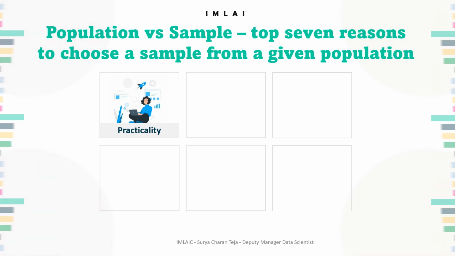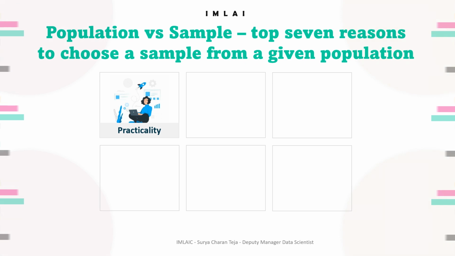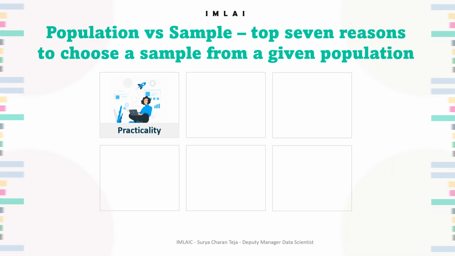For example, 2024 is coming up, and in India, every state is going to go for the election, and even the member of parliament elections will also happen in 2024. For this, if you take the sample, you have 1.4 billion people in India. This is our population.